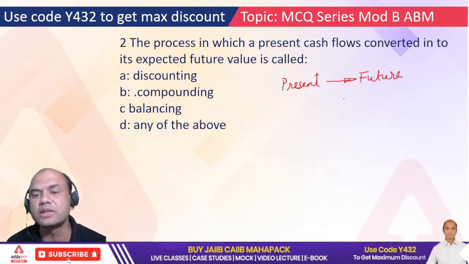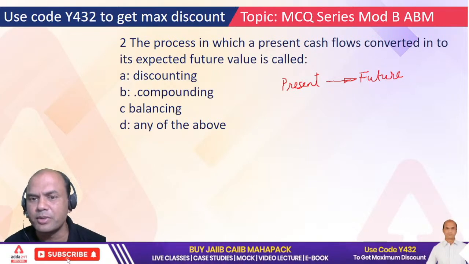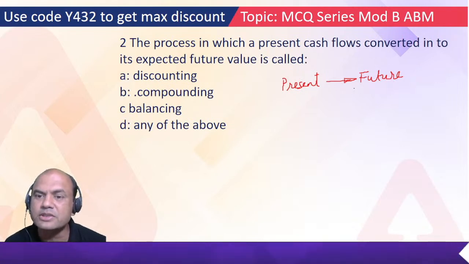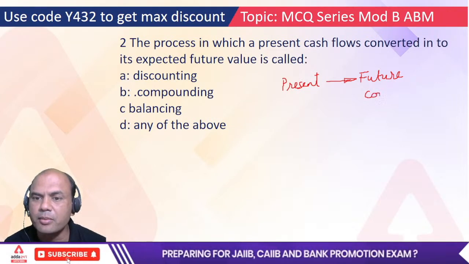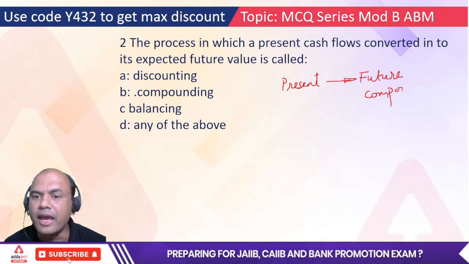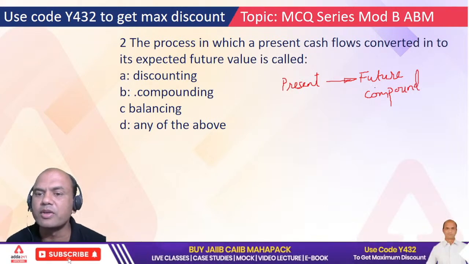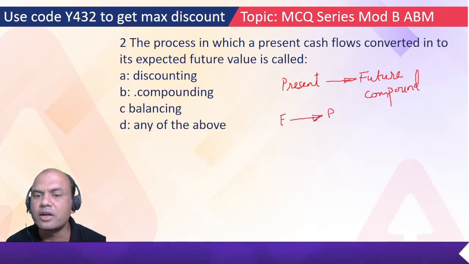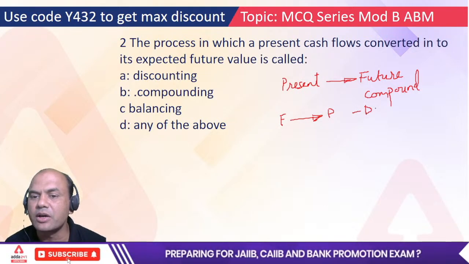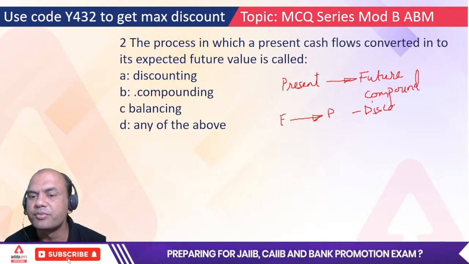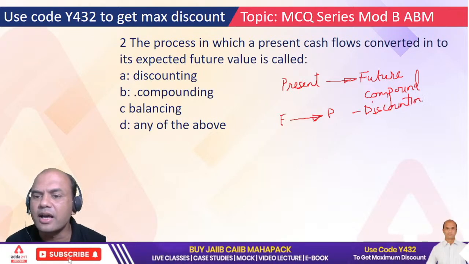There are two things in any time value of money. Present to future is called compounding. And the reverse one, future to present, is called discounting. Remember this. I have not added the 'ing' over here. We'll add that also.